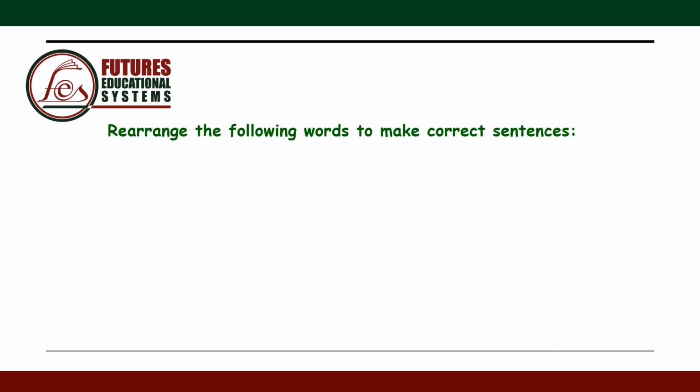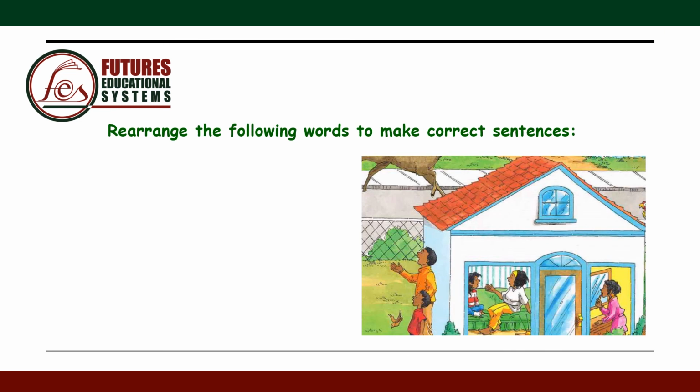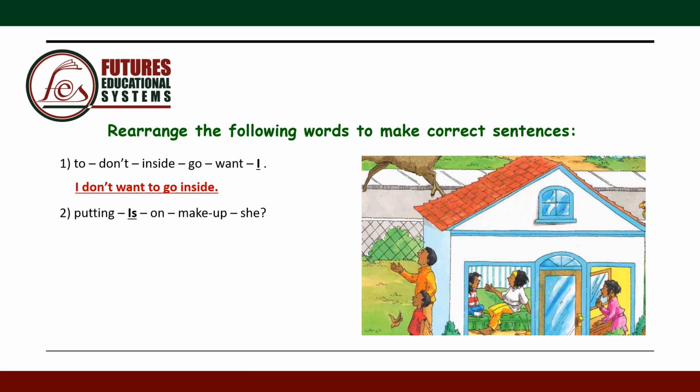Rearrange the following words to make correct sentences. Number 1, to, don't, inside, go, want, I. And this is a sentence because it ends with a full stop. I don't want to go inside. Number 2, putting is on makeup she. And this is a question because it ends with a question mark. We're going to start by is. Is she putting on makeup?